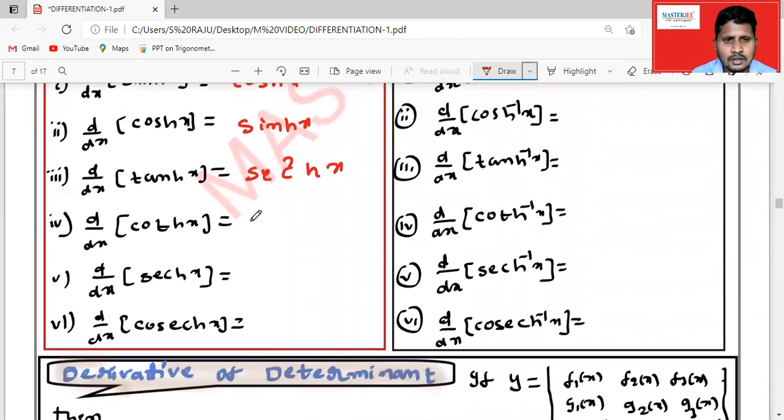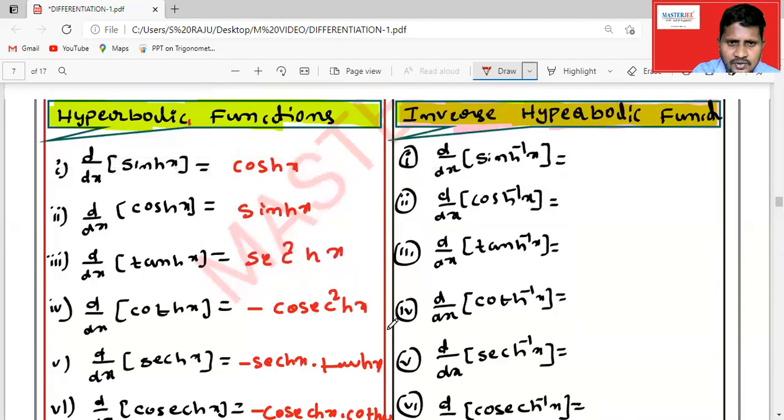Then cot hx gives minus cosecant square hx, secant hx gives minus secant hx into tan hx, and cosecant hx gives minus cosecant hx into cot hx. These are the formulas.